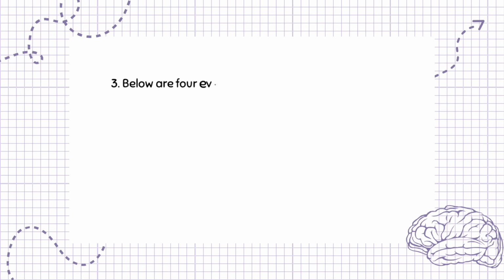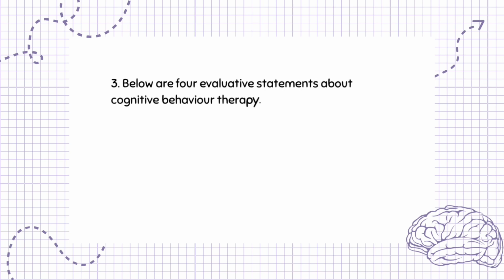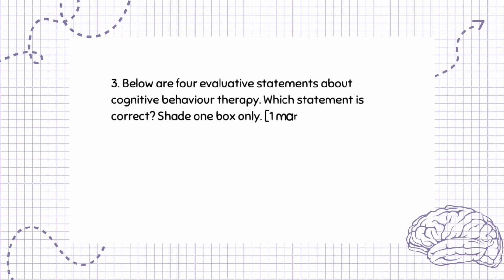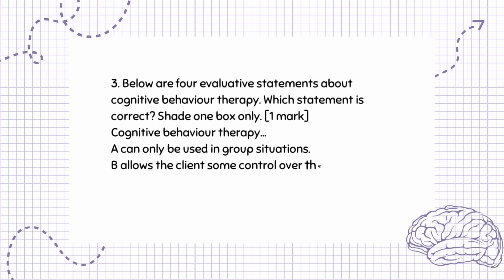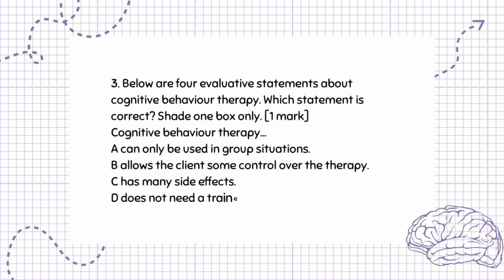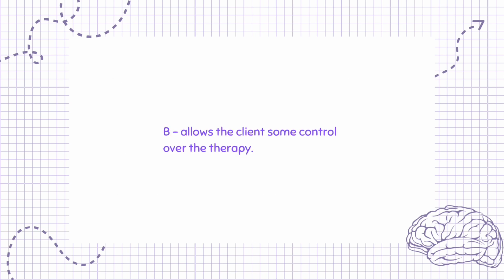Question 3. Below are 4 evaluative statements about cognitive behavior therapy. Which statement is correct? Shade 1 box only. 1 mark. Cognitive behavior therapy: A can only be used in group situations. B allows the client some control over the therapy. C has many side effects. D does not need a trained therapist. The answer is B, allows the client some control over the therapy.